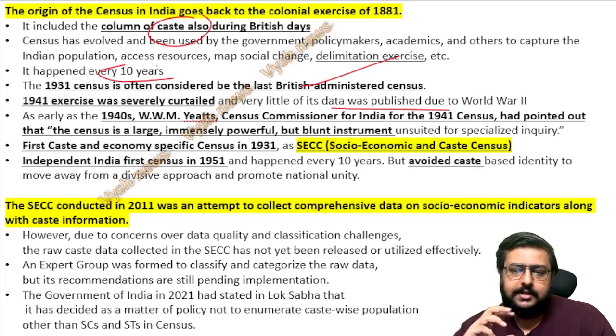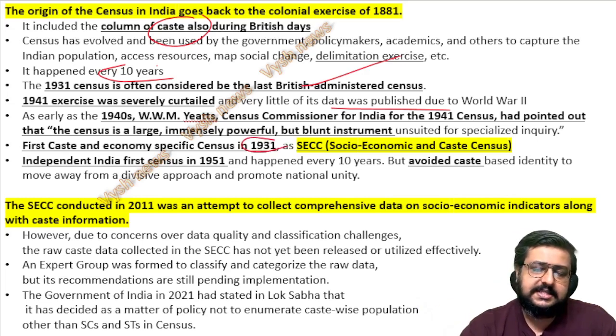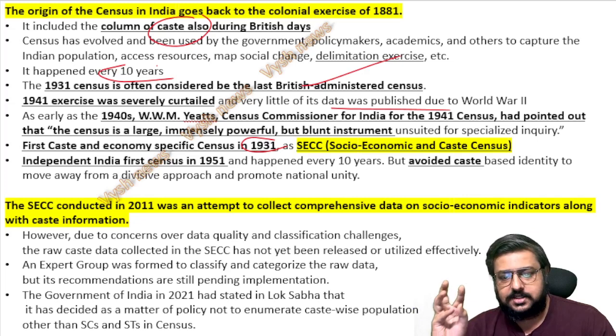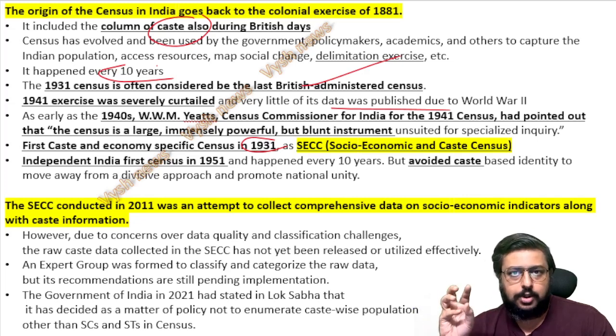Then parallelly, in 1931 they had started the specific caste and economic census also, which is called the socio-economic caste census, which after independence we have also done. So 1931 is the first time that the SECC came. Both are different types: the population census is different, and the SEC census is different. This is just for your economic status, like your wealth, and your caste alone. We will discuss in detail again the difference between these two censuses.